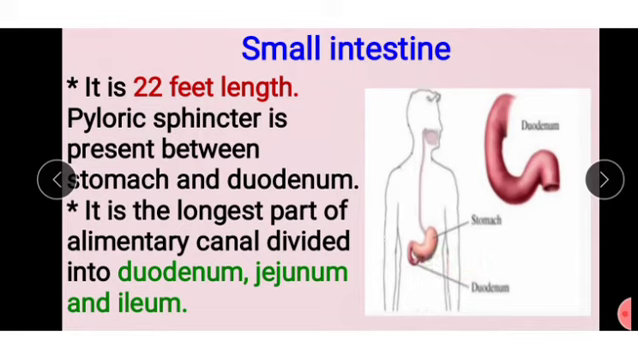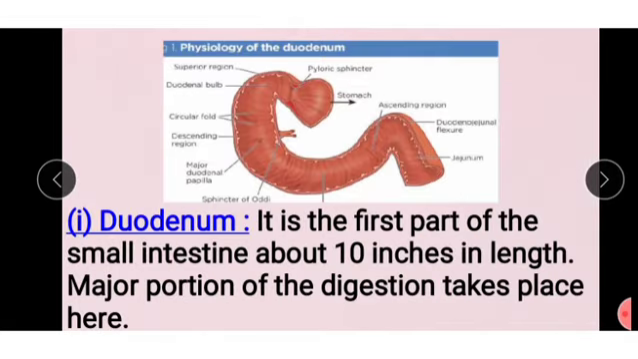It is the longest part of the alimentary canal. It is divided into three main parts: duodenum, jejunum and ileum. Okay, now we will study them one by one.